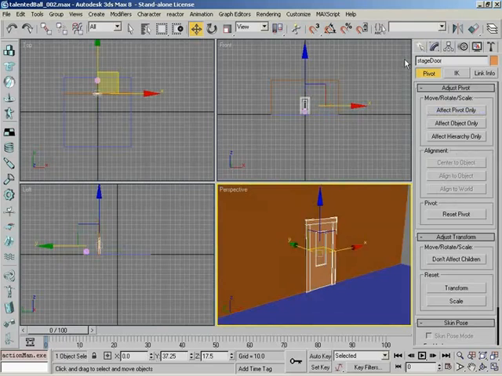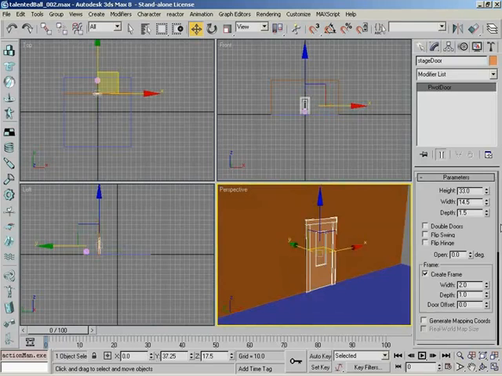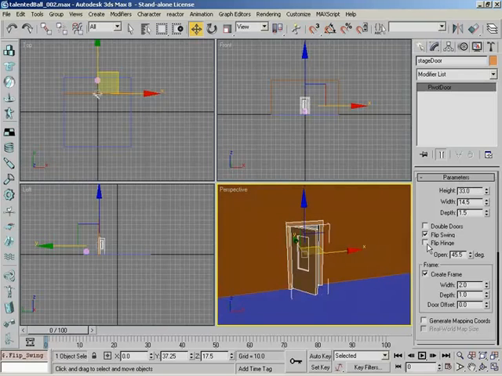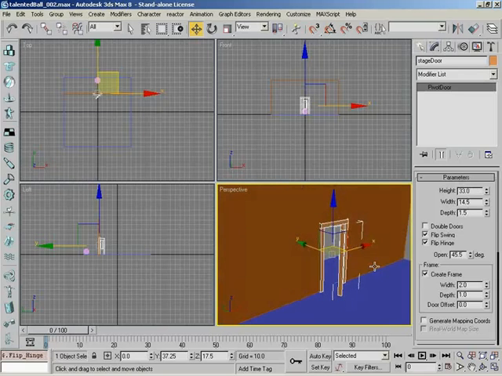Now, if we go over to the Modify panel, we've got some cool things that we can play with, don't we? Very cool, yeah. Right now, the coolest thing that I could think of is the built-in Open attribute. Right. Ta-da. Now, that is cool, but you'll notice here that it is actually opening in the wrong way. Okay. And the hinge is on the wrong side, according to our storyboards. That's right. We want it to actually open outward. Yeah. So I'm going to click Flip Swing. That reverses the direction that it swings open. Exactly, and I'll click Flip Hinge, and now it's actually opening just like it does in our storyboard sketch.